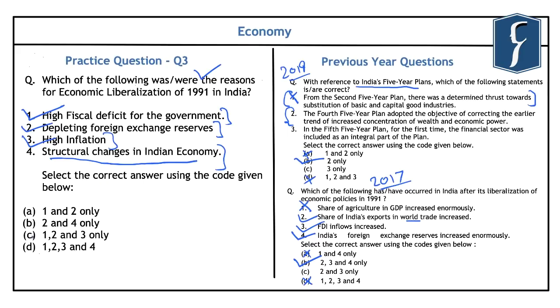So the correct answer that comes out is C, that is 1, 2 and 3 only. So by solving these questions, we understand that a general understanding of the way in which the Indian economy has moved after independence is extremely important for us from the exam point of view.